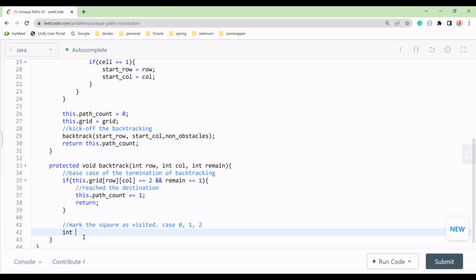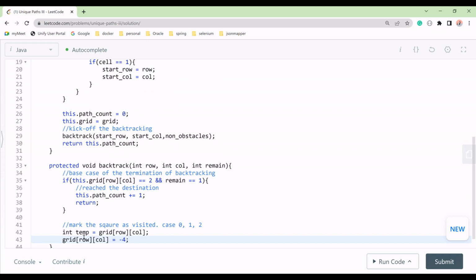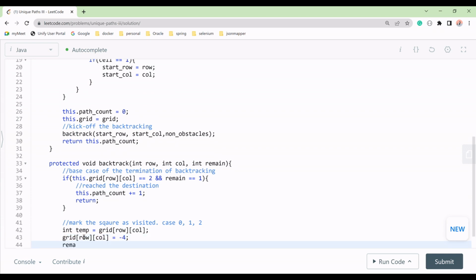We'll take an int temp and make it grid at row and column, and then grid at row and column we'll set to -4. Then remain, we'll do remain minus 1, decrease it by 1.